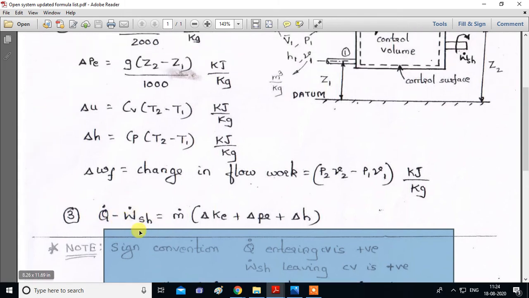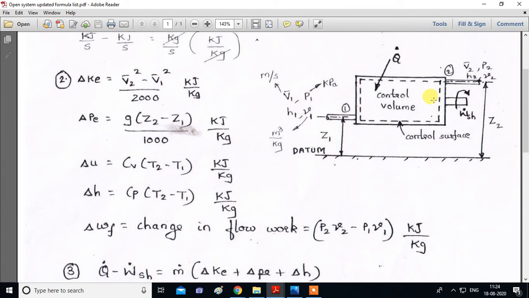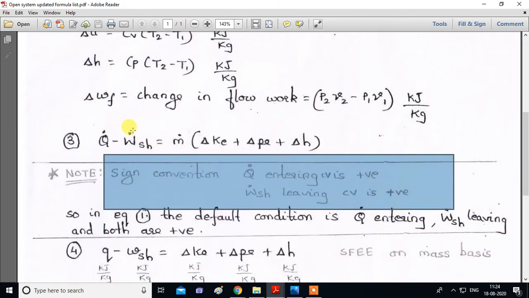Similarly, for work transfer, when work is done by the control volume, it is positive. But in the question, if it is said that 15 kilojoule per second of work is done on the control volume, in that case you have to take minus 15 over here. So there will be two negative signs. Minus over here, the original negative sign, and since work is done on the system, again we are taking a negative sign. So minus minus will become plus.